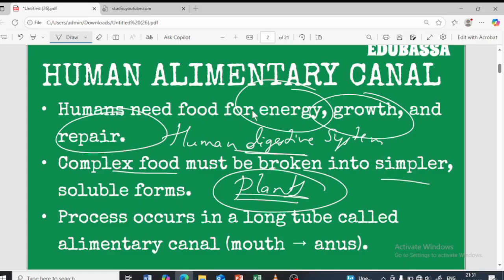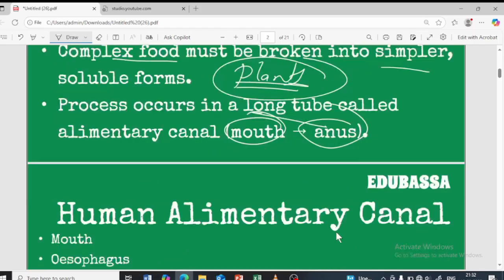So this alimentary canal is basically a long tube and it starts from the mouth and ends at the anus. The starting point of this alimentary canal is basically the mouth and it ends at the anus. Through the anus the fecal matter, which is basically waste, is going to get out of the body. We will learn about that.